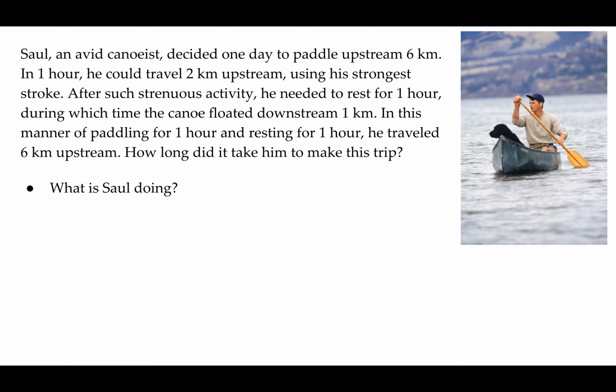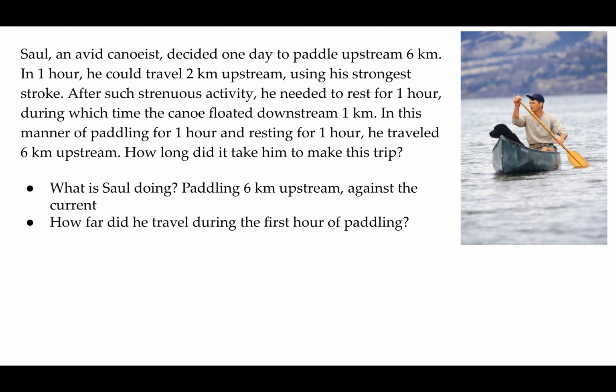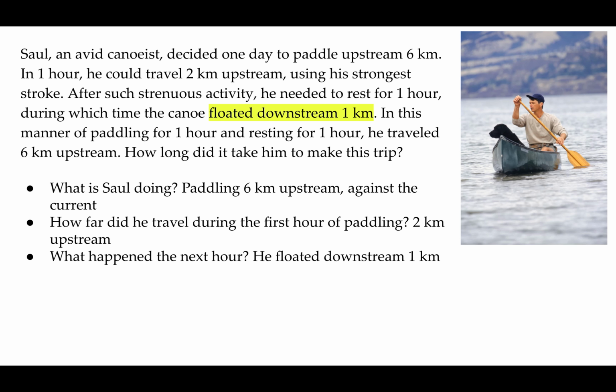So first of all, what is Saul doing? Well, Saul is paddling upstream 6 kilometers and he's going against the current. How far did he travel during the first hour of paddling? Well, he traveled 2 kilometers upstream during that first hour. What happened in the next hour? Well, he floated downstream 1 kilometer. So let's draw a picture to help us understand how long it took Saul to go 6 kilometers.